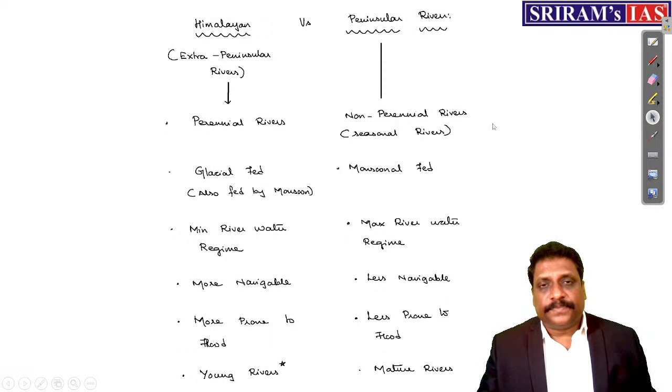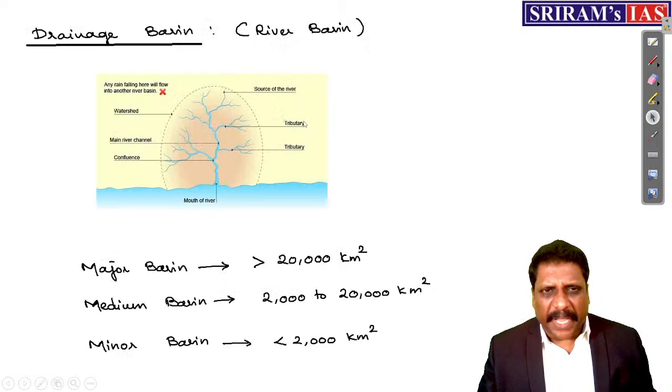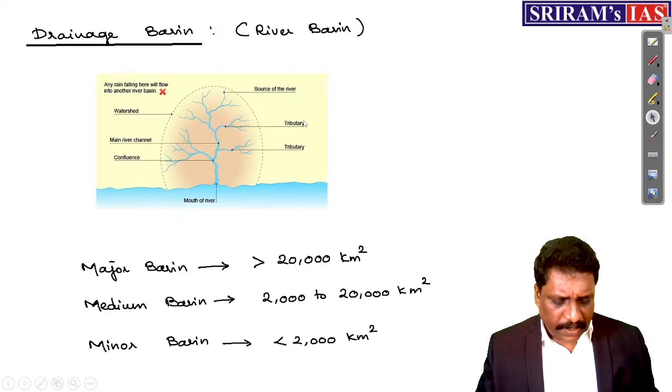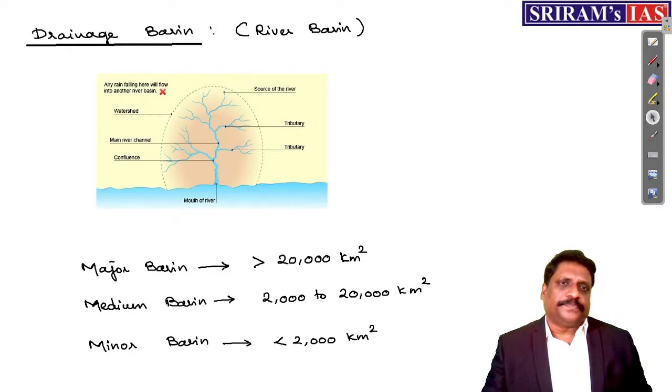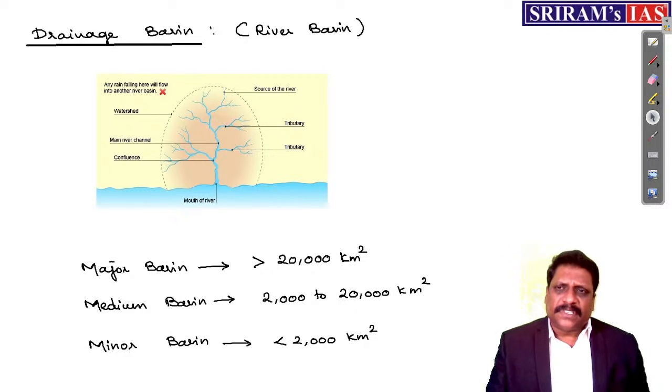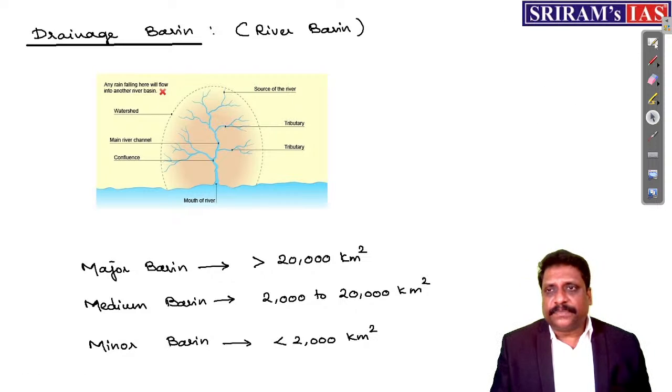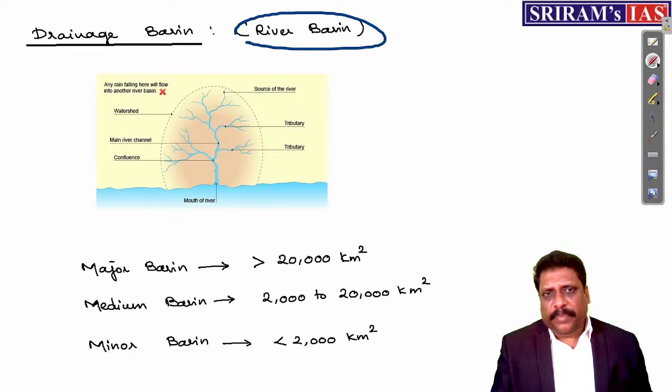Alright, my dear friends. Now, after talking about the basic difference between Himalayan and peninsular rivers, I will try to understand what exactly is a drainage basin. What is a drainage basin? Sometimes you call them a river basin.